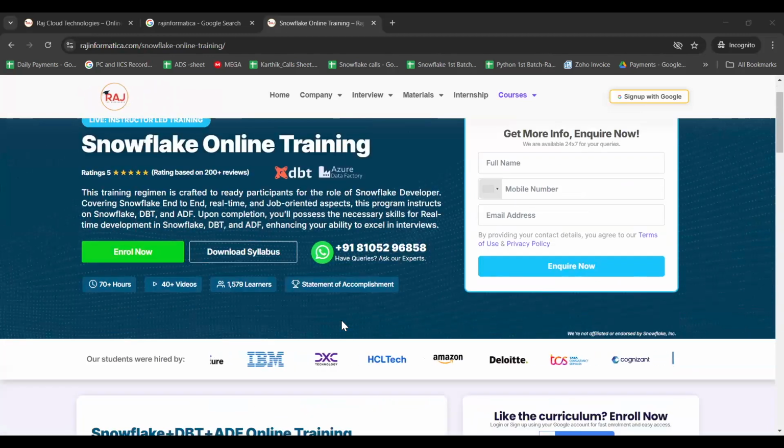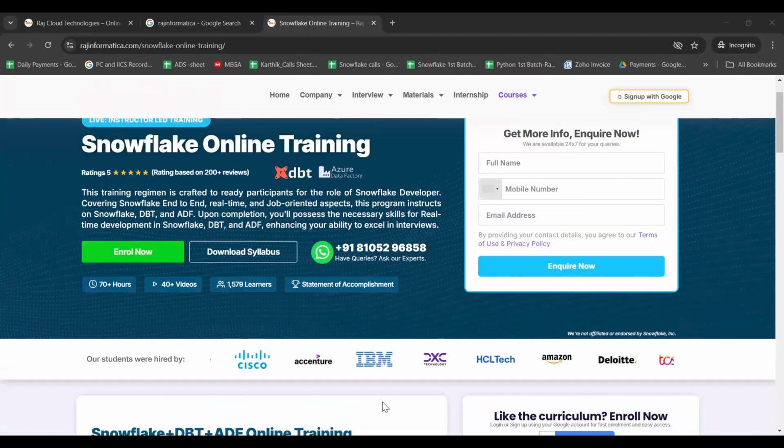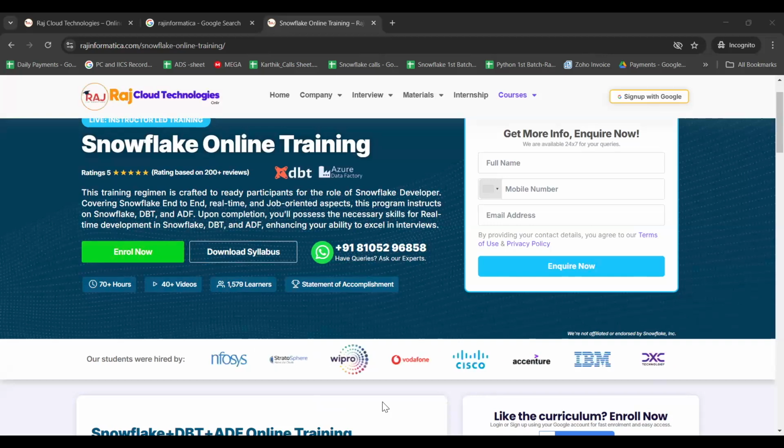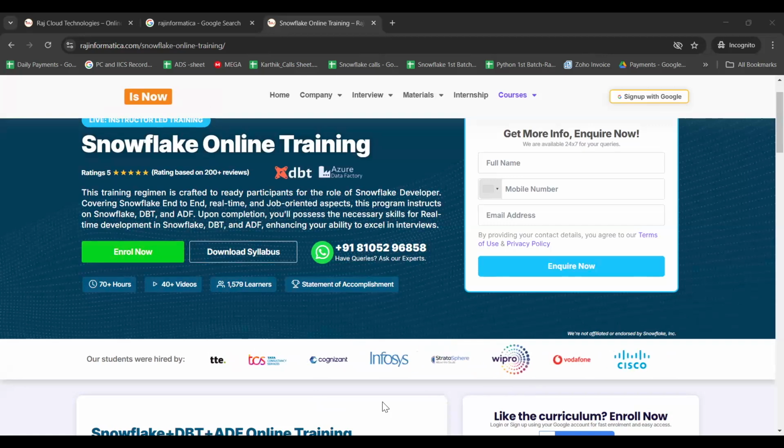If you go to Snowflake, multiple times the same query you need to write in many places. But in DBT, just by adding one ref keyword, you can reuse the models again and again and again. DBT is a benefit for developers.